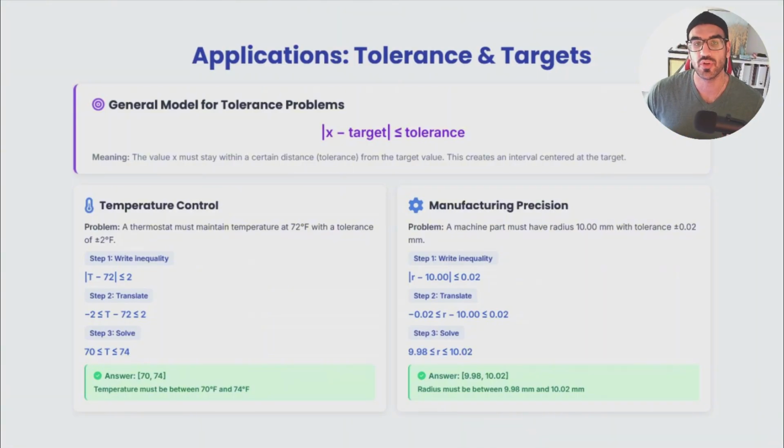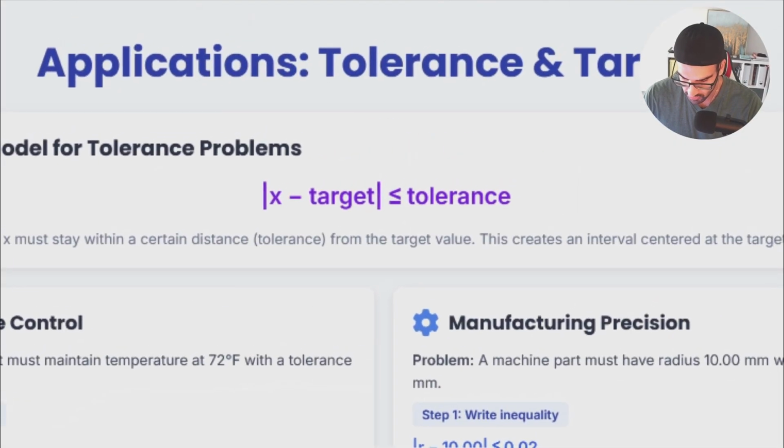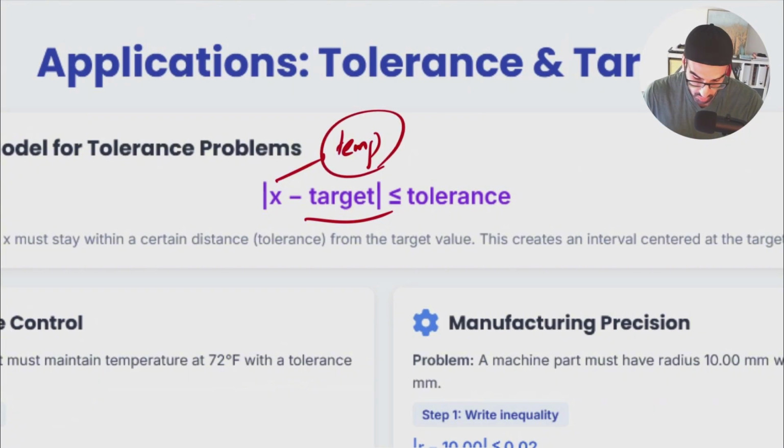So at this point, we are using inequalities. We are using the absolute value concept, and we can actually apply it to our appliances, to everything. When we're talking about tolerance, I have my x, for example, it could be the temperature of the room itself. I have the target, and that target is something that I don't know right now. The target was 70 degrees, and I have a tolerance, and I would say that if you have